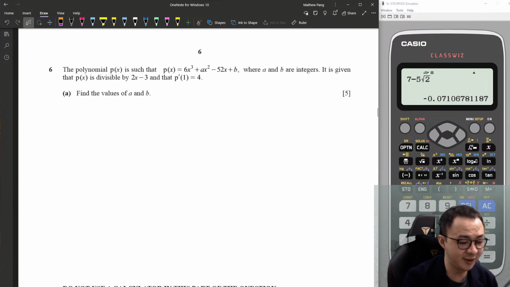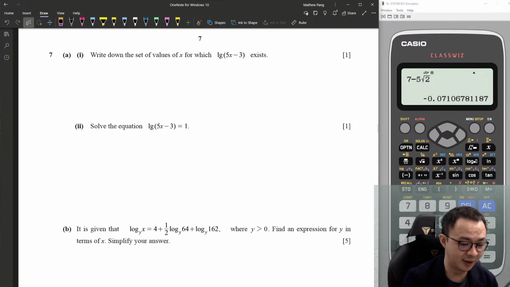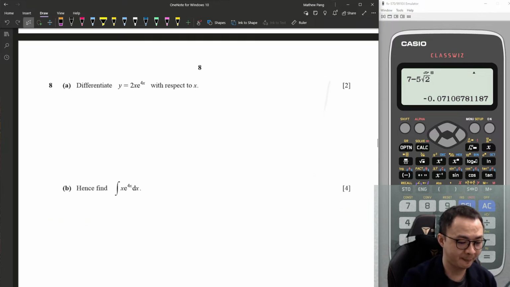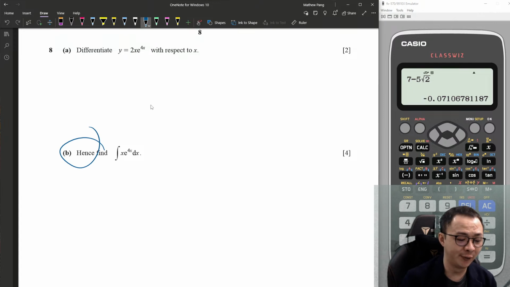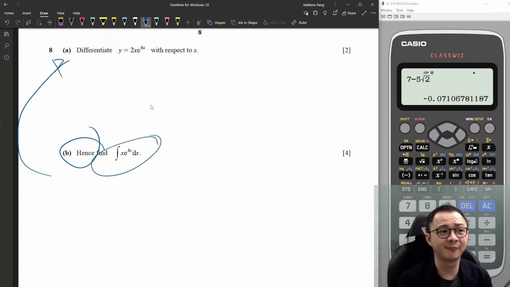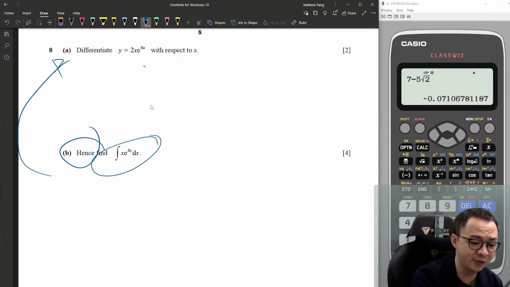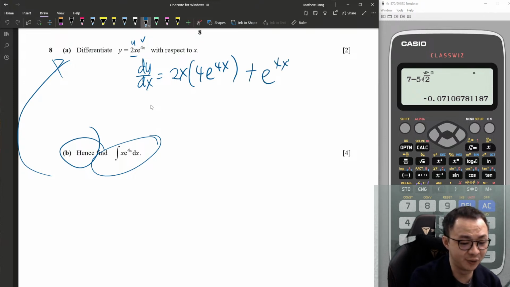This graph has come out already. I will skip. Polynomial skip. Log question skip. Okay, this is a Hang's question I said just now. So as you integrate this one, you need to use the answer above to actually solve it. So let's do the product rule. dy/dx. This is u, this is v. So copy the u, differentiate the v, plus copy the v, differentiate the u, which is 2. So I write the 2 in front.